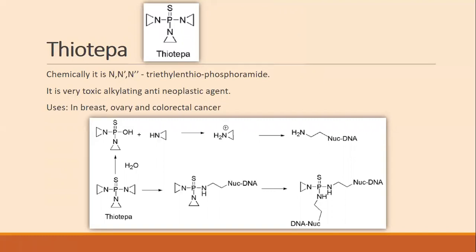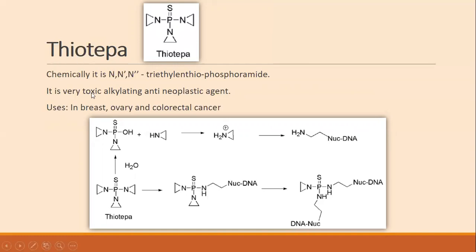The next compound is thiotepa. Thiotepa is chemically N,N,N-triethylenethiophosphoramide. So if you look at the structure of thiotepa, three aziridine rings are attached to phosphorus, and phosphorus is present over here in the form of phosphoramide.